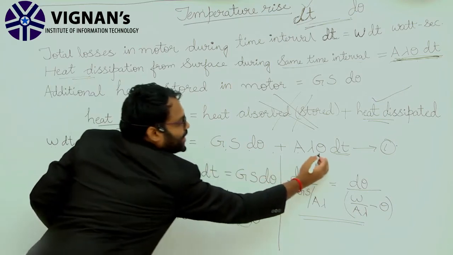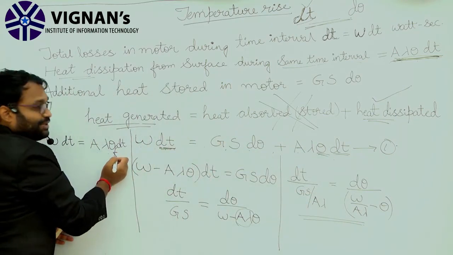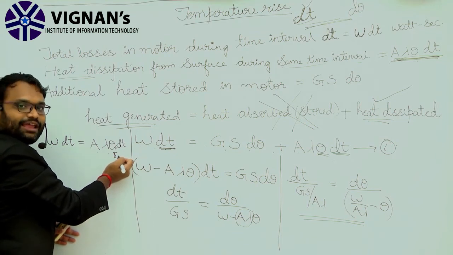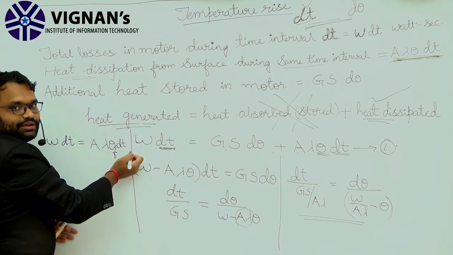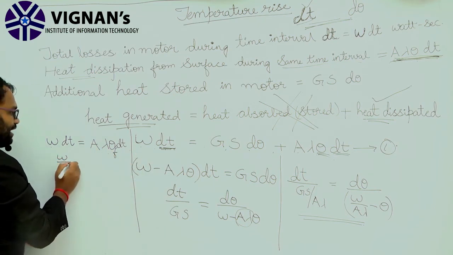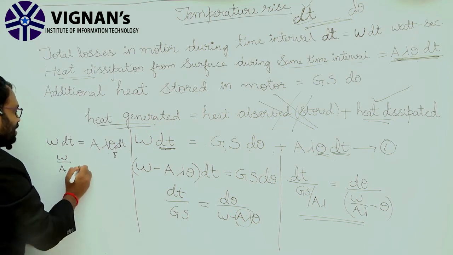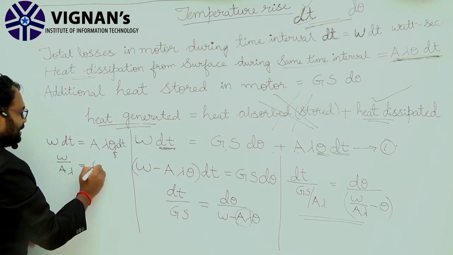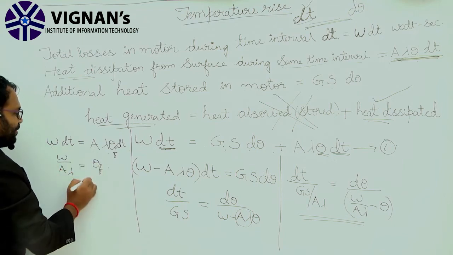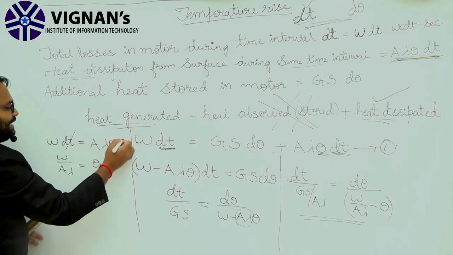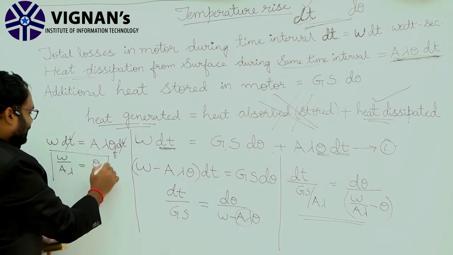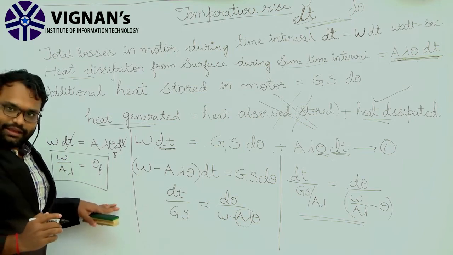Previously it was theta, now it is becoming theta f because it reached the final value. Now if you simplify this, W by A lambda is equal to theta f, as dt got cancelled.